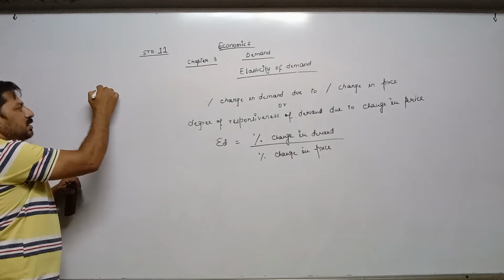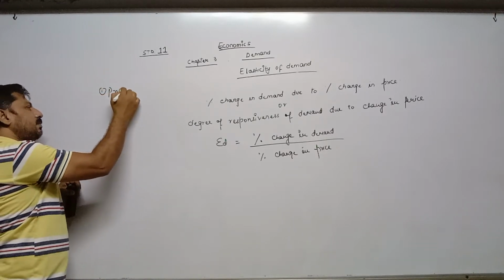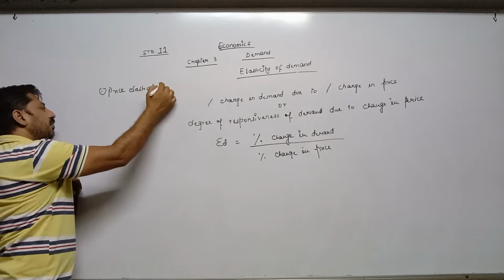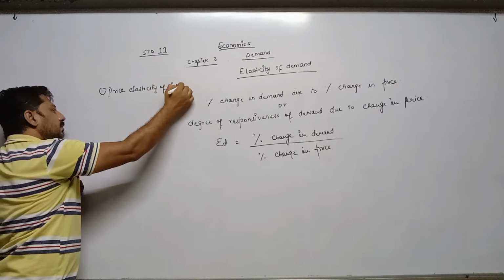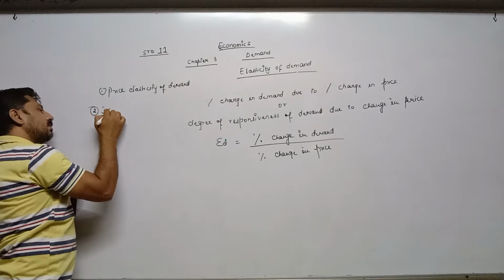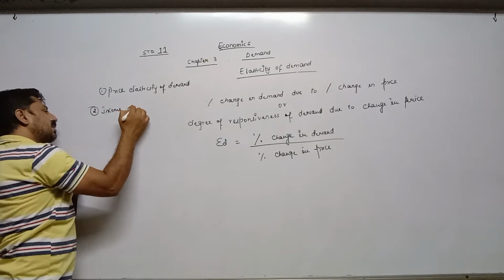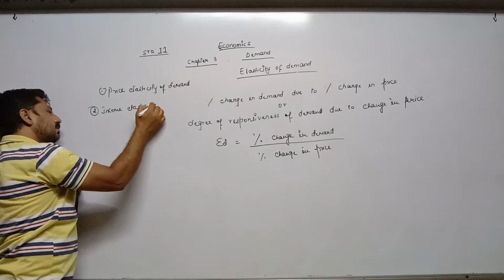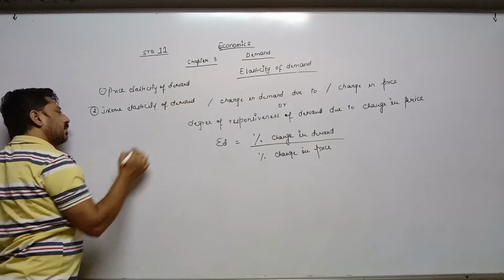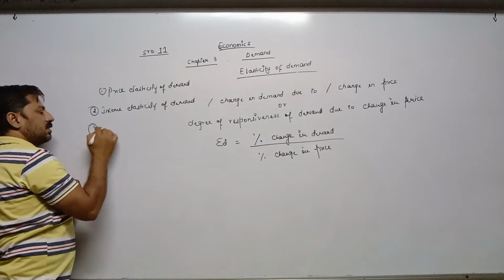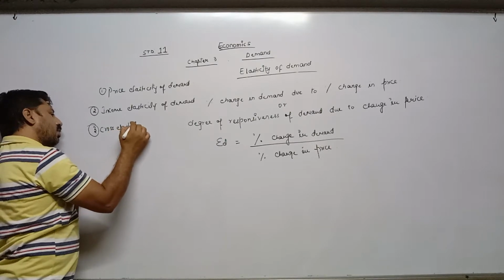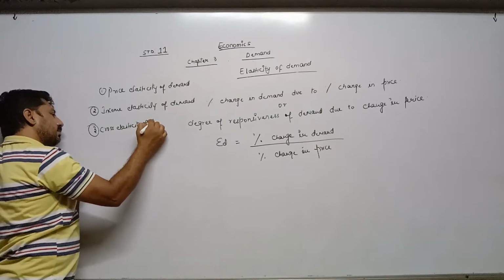The first one is price elasticity of demand, the second is income elasticity of demand, and the third is cross elasticity of demand.